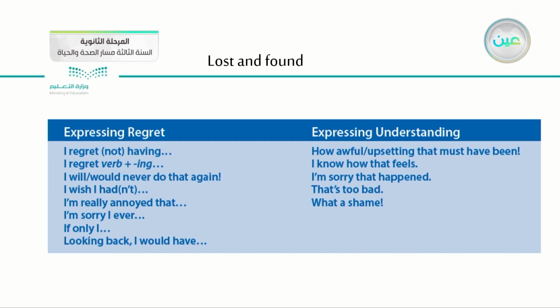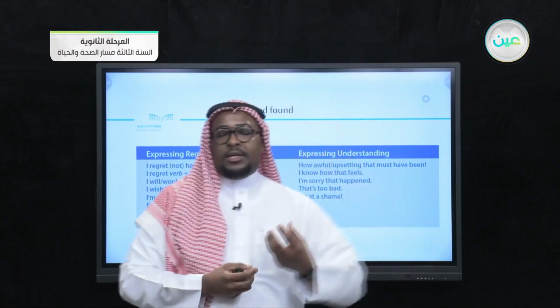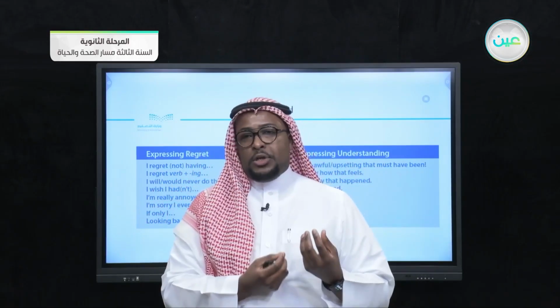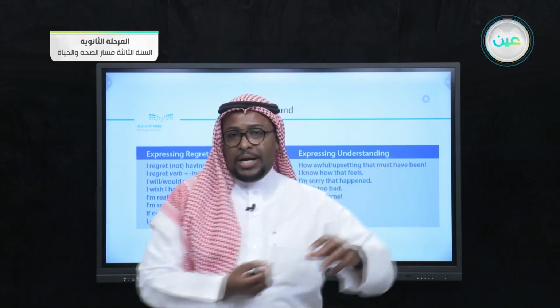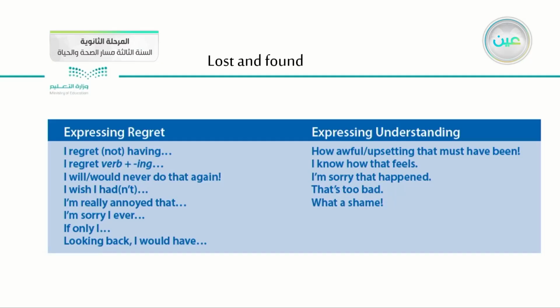This is a way of expressing regret. Imagine that one of your children broke the window, and you asked him why he did that. He will express regret by saying, I will never do that again. I wish I hadn't.